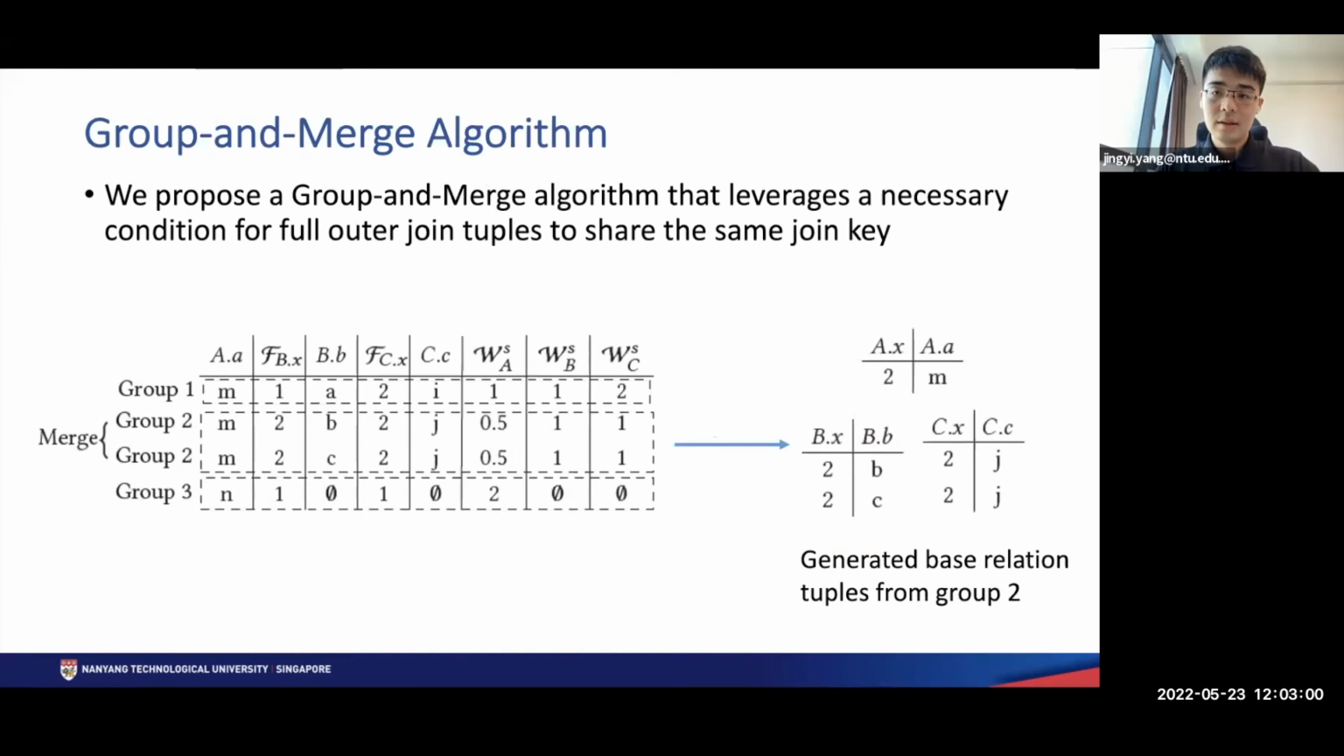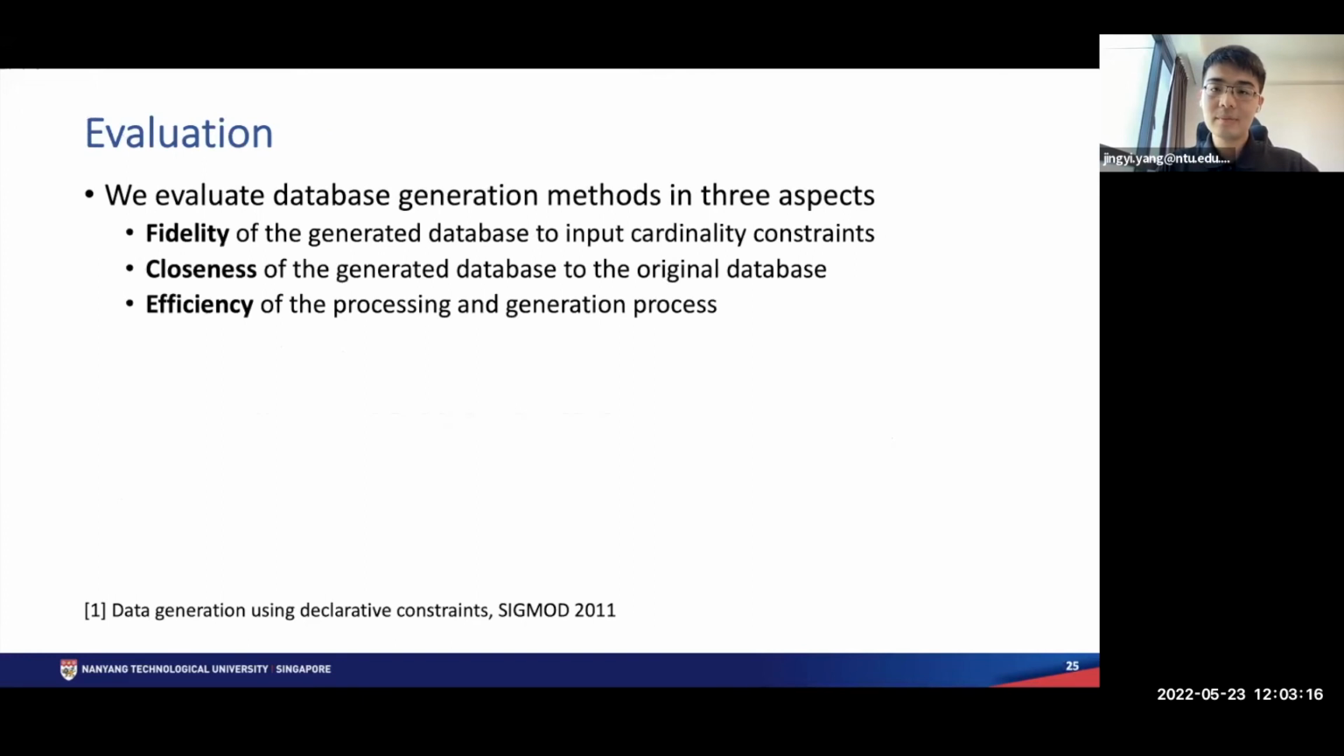So to address this issue, we propose a group and merge algorithm that leverages a necessary condition for other join tuples to share the same join key. Again, due to the time constraints, if you're interested, you can find the details in our paper. Now let's move on to the evaluation.